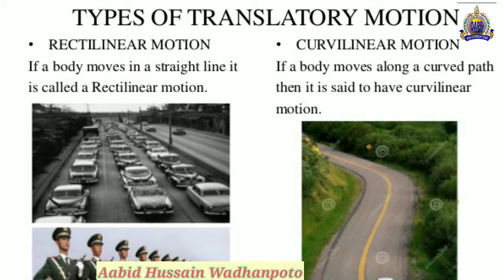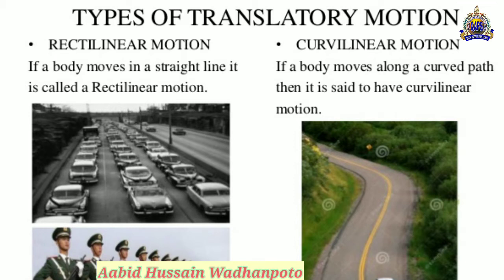There are two examples in front of you. Cars are moving in a straight path, as on the road. So the motion of these cars can be said to be the rectilinear motion.